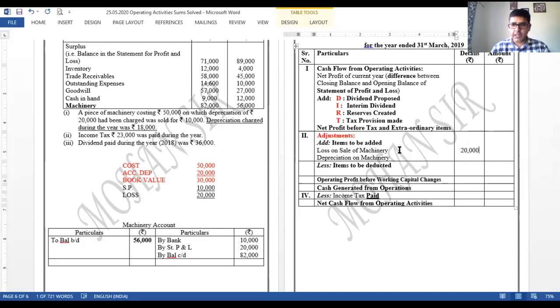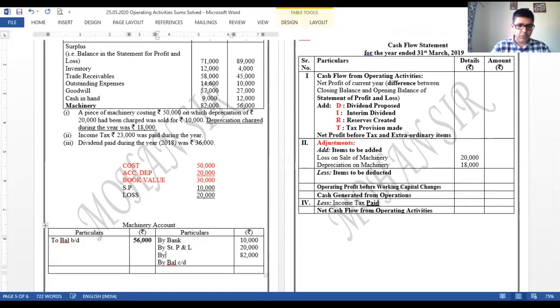ठीक है, add करना है, loss है, कितना आएगा? 18,000 is the amount given to us. So 18,000. And the same depreciation has to be recorded over here to machinery. तो machinery account में आपको आके credit करना होगा by depreciation. Right, amount is 18,000. Right. So we are done with the first adjustment.